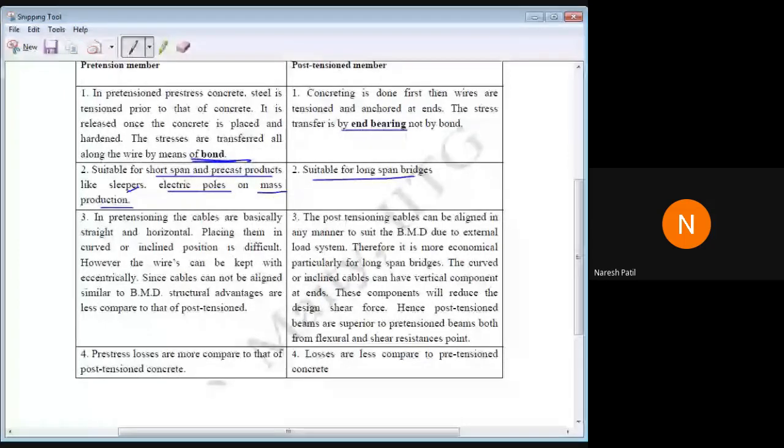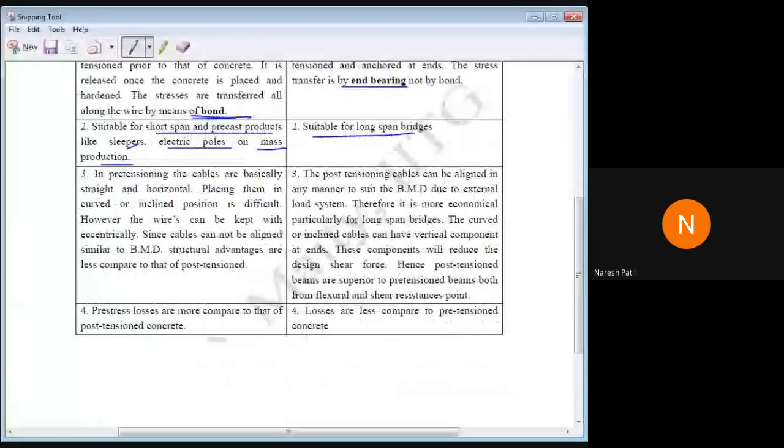In pre-tension, the cables are basically straight and horizontal. Placing them in a curved or inclined position is difficult in the pre-tension system. Since the cables cannot be aligned similar to the bending moment diagram, the advantages are less compared to post-tension. Here the cables are generally placed straight, but in post-tension you can place the cables according to the bending moment diagram. I'll explain later when we discuss the problems how we can place the cable with respect to the bending moment diagram.